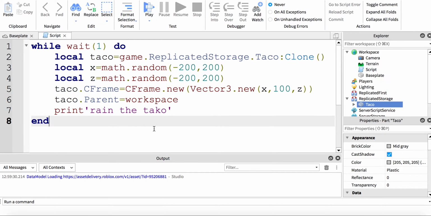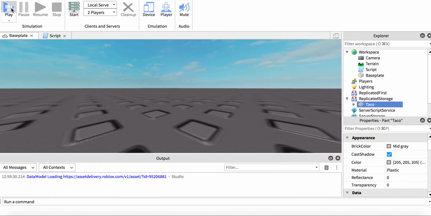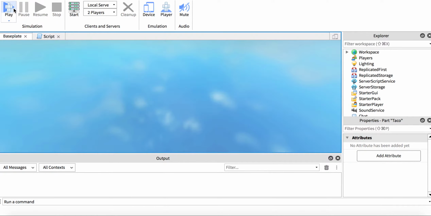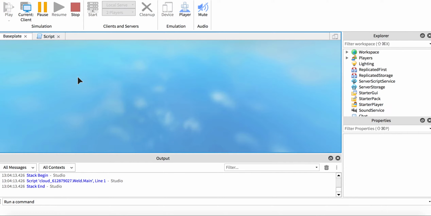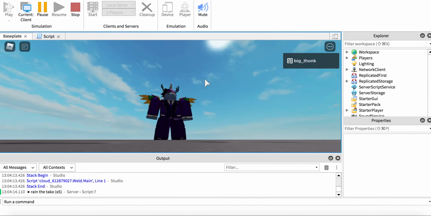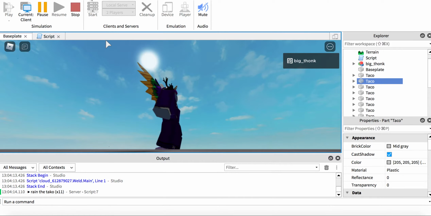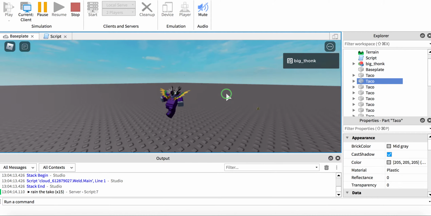it work even if you know taco. Okay, let's display to see it rain taco. It's not rain taco. Where is the taco? Oh, there is taco.